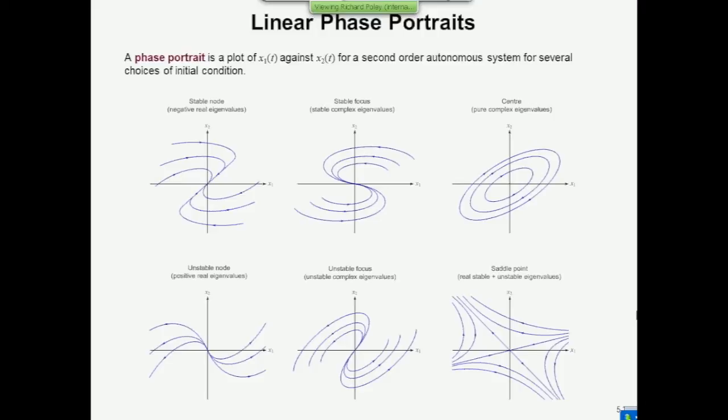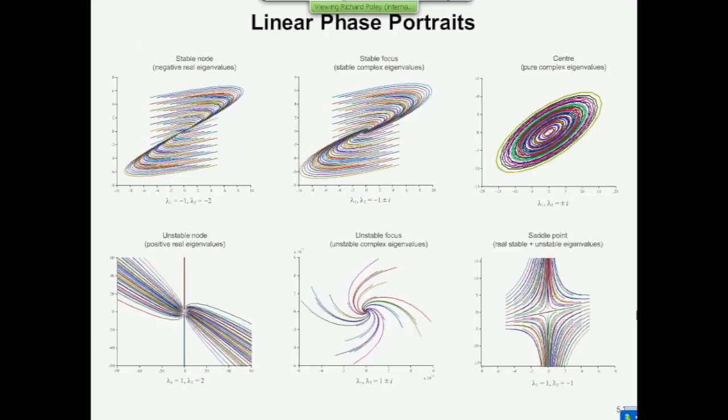The names that are applied here refer to the category of the equilibrium point, which for a linear system is always the origin. The patterns fall into the categories stable node, stable focus, center. These are the 3 stable categories. And there are 3 unstable categories: unstable node, unstable focus, and saddle point. This diagram appears in your books, and it's the best that I could do with PowerPoint, but I'm going to refer to the next slide, which conveys the same information, but is more beautiful to look at.